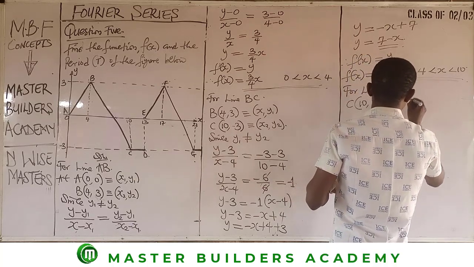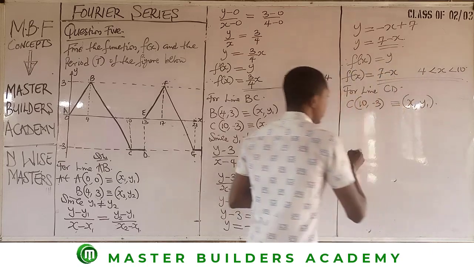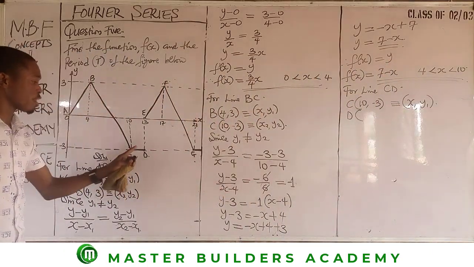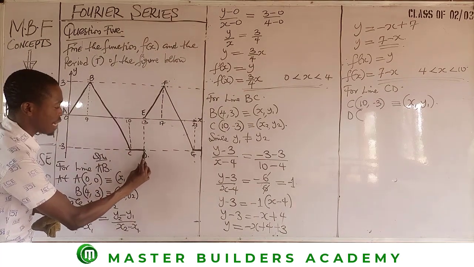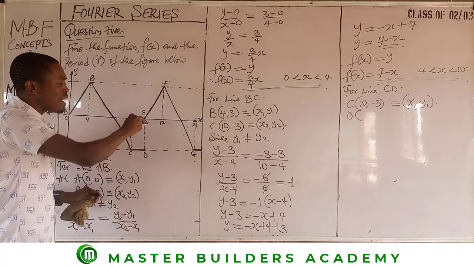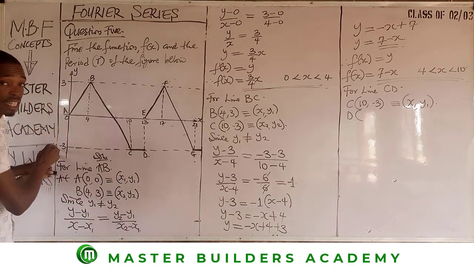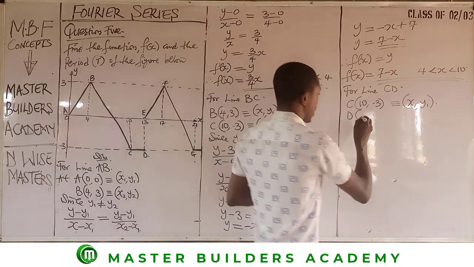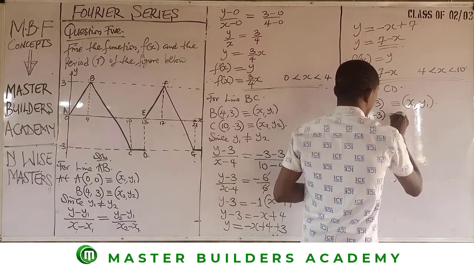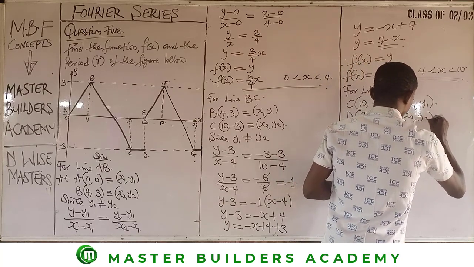And this is equivalent to x1, then y1, right? Then at D, guys, pay attention to this. If I trace this D to the horizontal direction, to the x-axis, the value there is 13. But if I trace it to the y direction, the value there is negative 3. So this is 13, then negative 3, and this is equivalent to x2, y2.